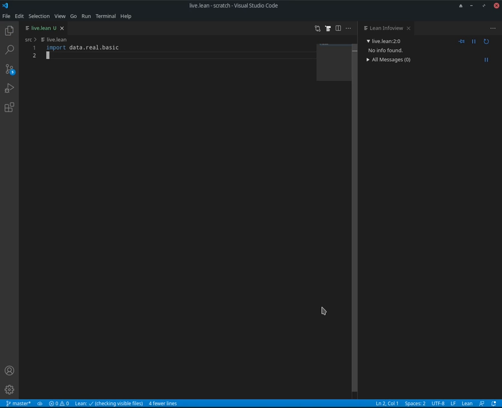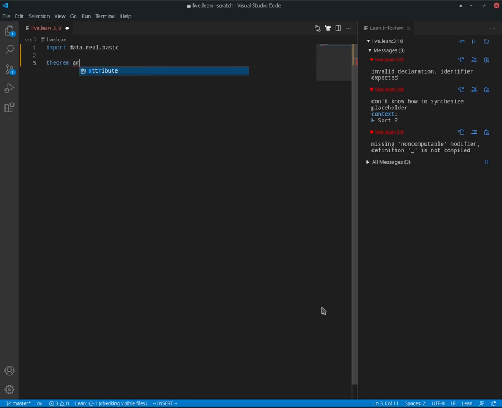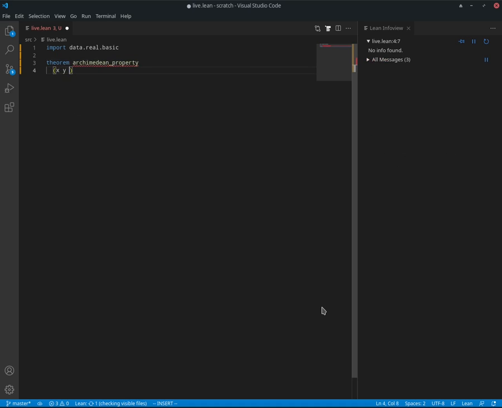So now that we've done the proof on paper, let's see what it looks like in Lean. As always, we'll start by making a theorem. And we're going to call this the Archimedean property, since that's what we'll be proving. We're going to take x and y being real numbers, x being a positive one. And from there, we're going to prove that there is a natural number n, being a positive one, and y being less than n times x.